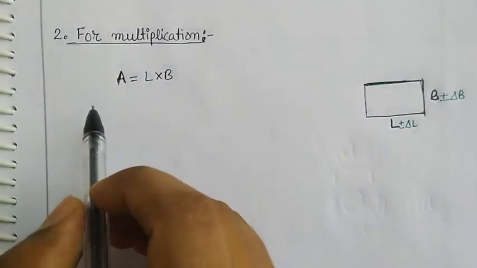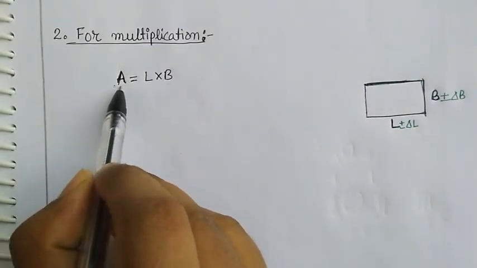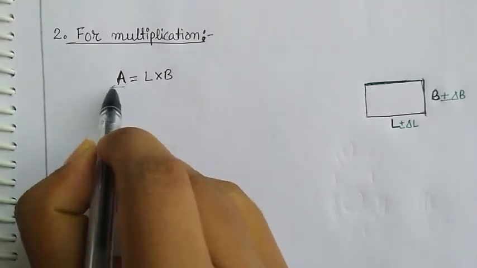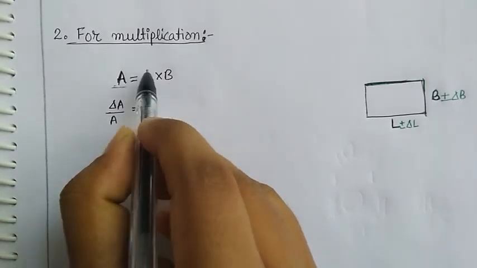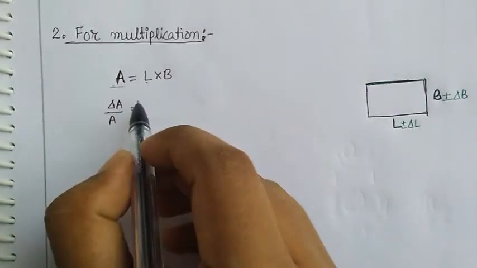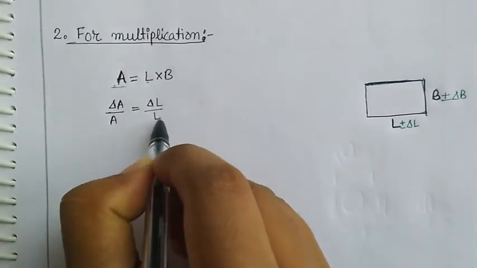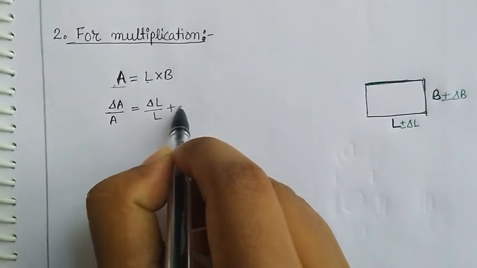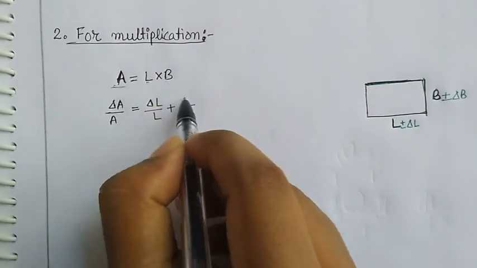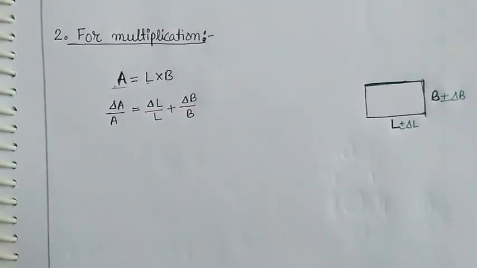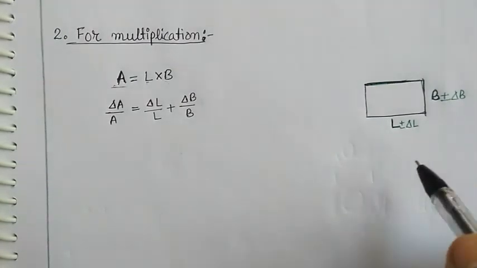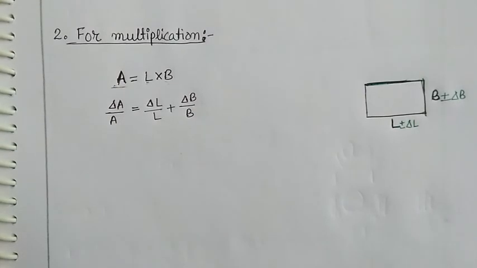In that case, the relative error in the measurement of A will be given by del A by A is equal to the relative error in measurement of L, that is del L by L, plus the relative error in measurement of B, that is del B by B. You can look up the derivation in the book, which is given in detail, and it's very easy to understand, so we will not go into much explanation.